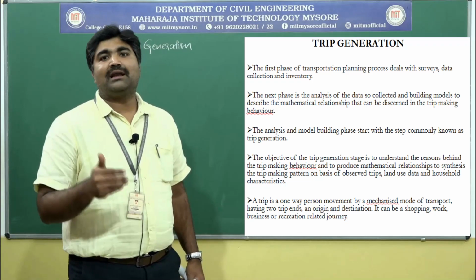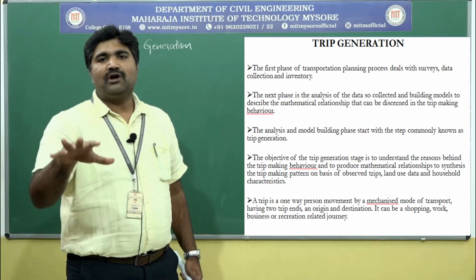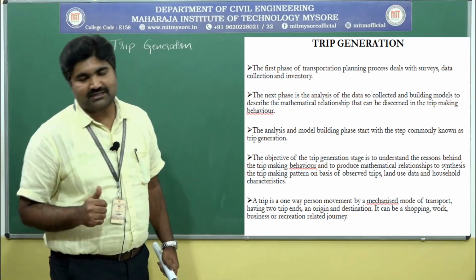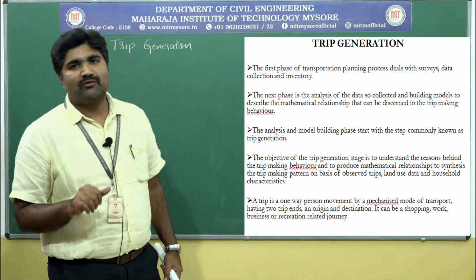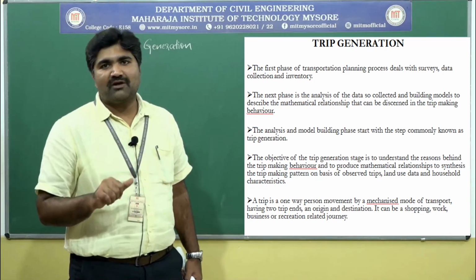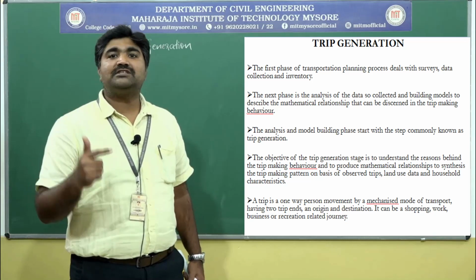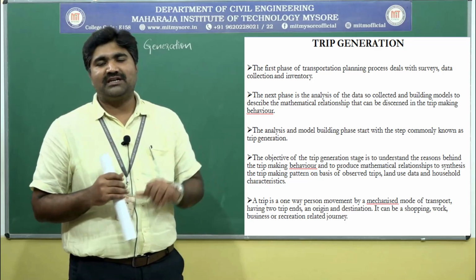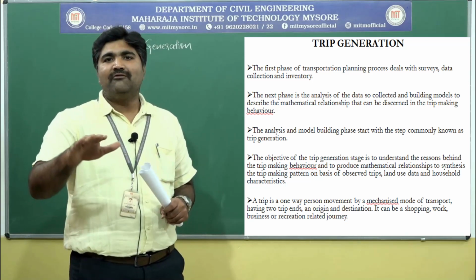For what the trips are generating, we have to observe the present trips based on land use or socio-economic characteristics. If you take an area which is developed purely for residential use, it generates a smaller number of trips when compared to an area which is developed industrially. When compared to an industrial area, the trips generated in a residential area will be very few.